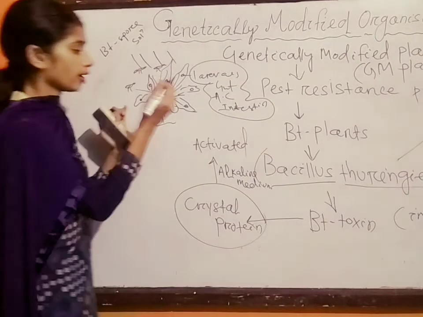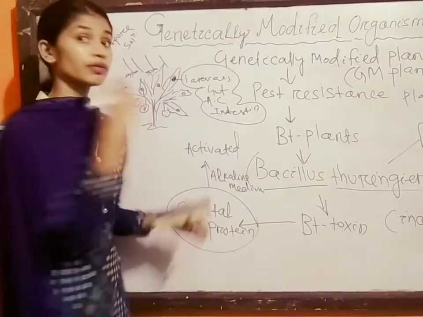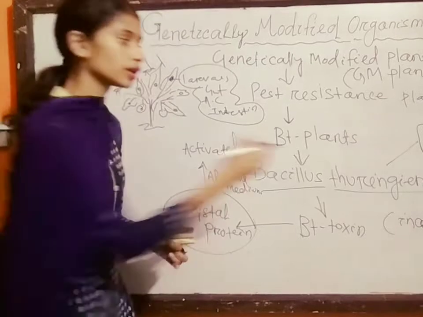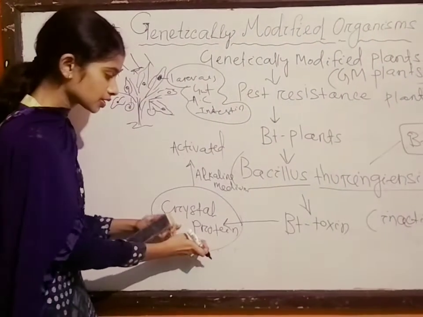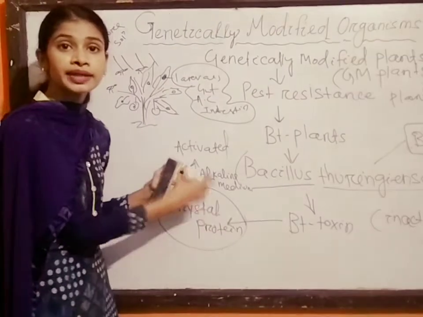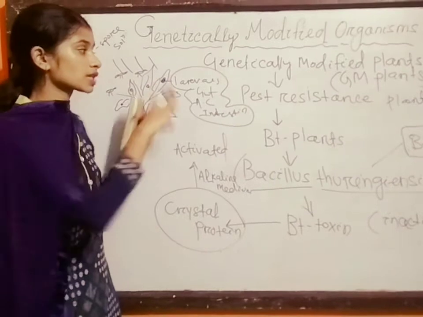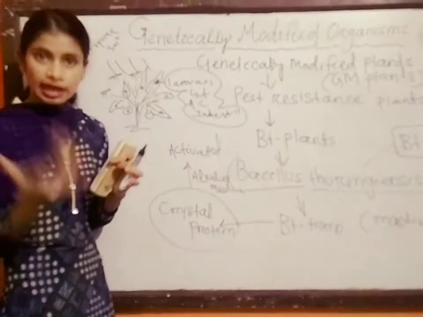Then when the spores come in contact with the larvae, they will get activated. Here I am saying that when the crystal protein or the Bt toxin comes in contact with the alkaline media, it will get activated. The Bt spores are eaten by the larvae.